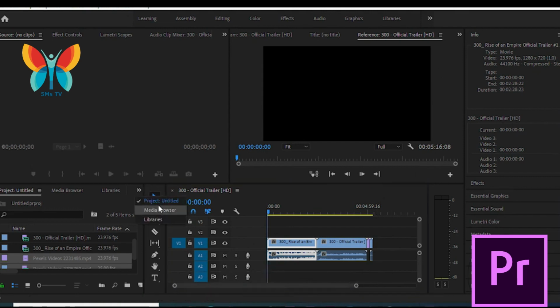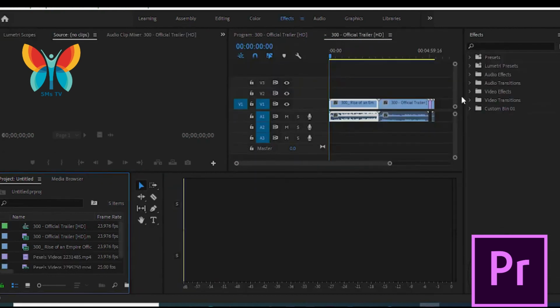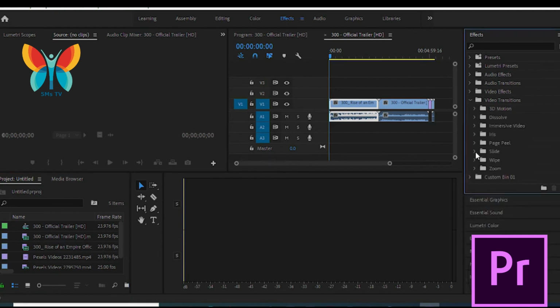If more than one clip is selected in the timeline, or if you lasso multiple edits while holding down Command (Mac OS) or Control (Windows), you can apply the default transition to every selected edit.